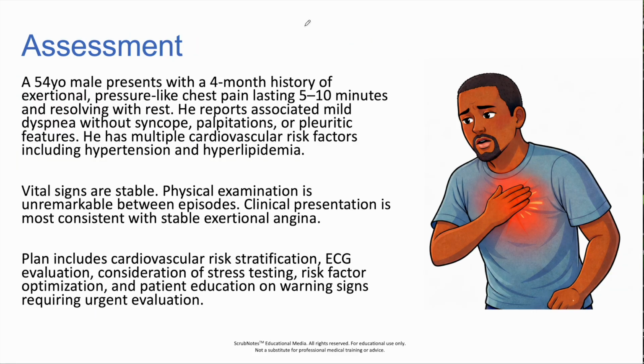So now that we've gathered information from our PEs, let's revisit our patient and how you might present your assessment. So we have a 54-year-old male who presents with a 4-month history of exertional, pressure-like chest pain lasting 5 to 10 minutes and resolving with rest. He reports mild dyspnea without syncope, palpitations, or pleuritic features. He has multiple cardiovascular risk factors, including hypertension and hyperlipidemia. In-office vitals today showed he was stable. Physical exam is unremarkable between episodes. So his clinical presentation is most consistent with stable exertional angina.